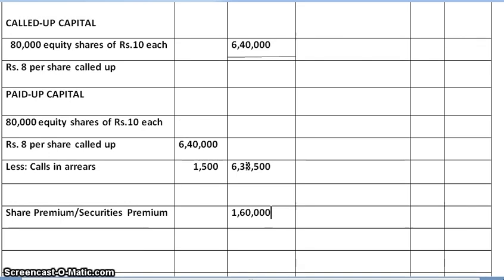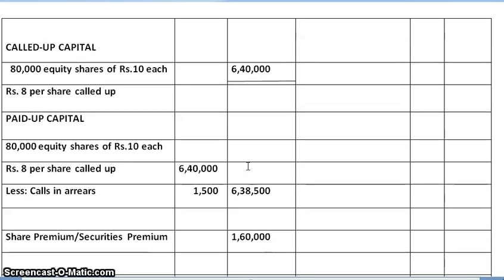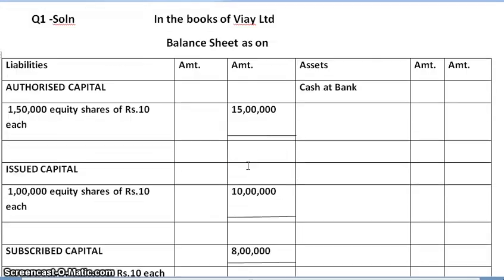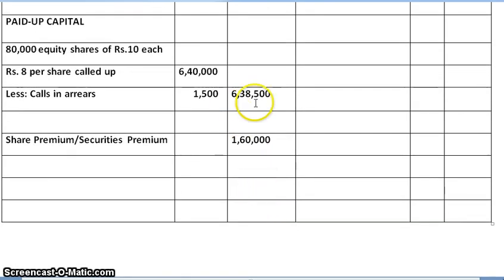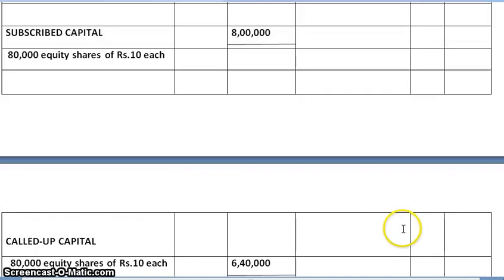Also, apart from that, application money, allotment money, first call, all calls are made, and that amount we have received through bank. The amount is 7,98,500. And when we add 6,38,500 plus 1,60,000, liability side total we get 7,98,500.